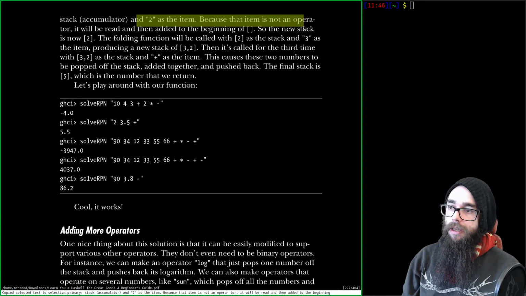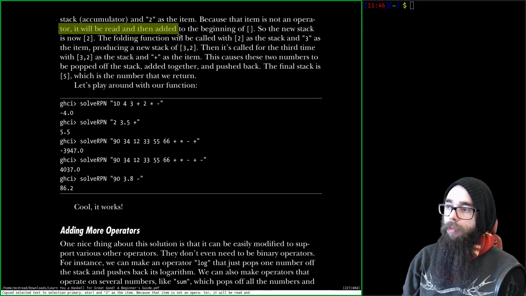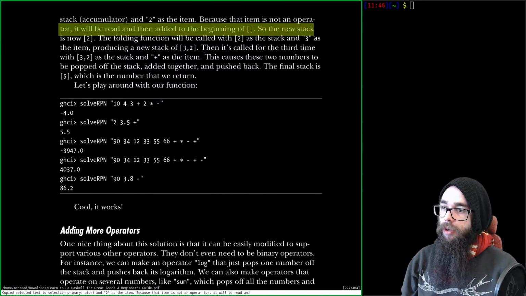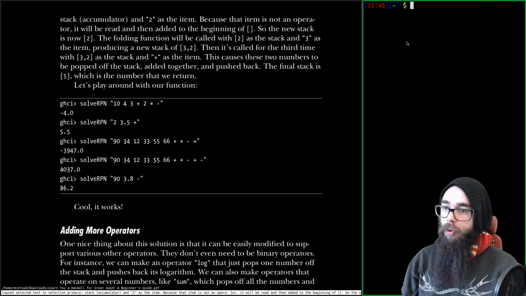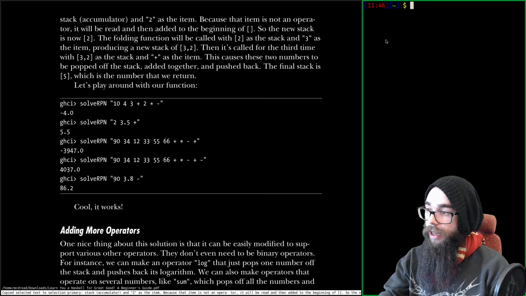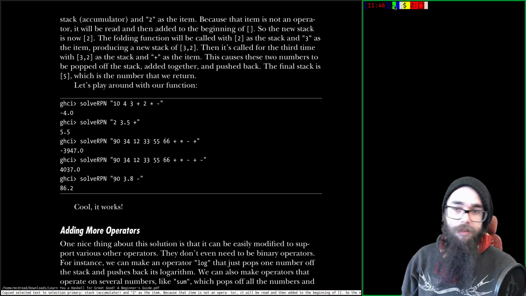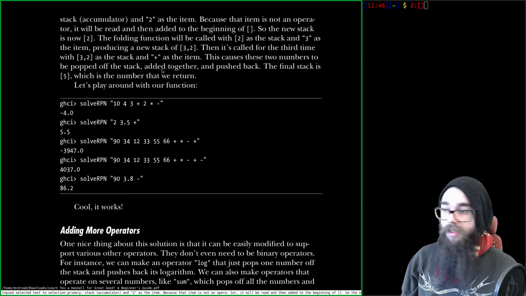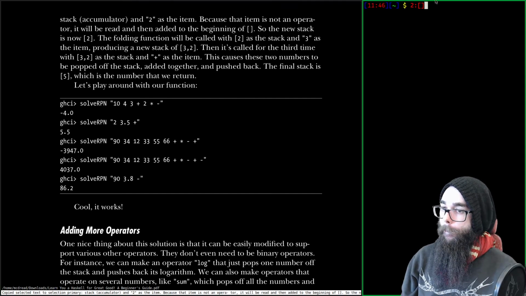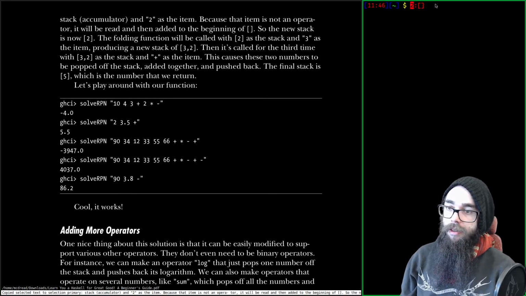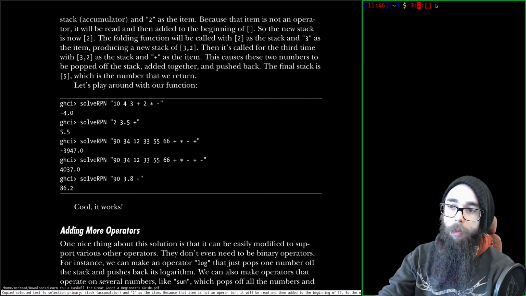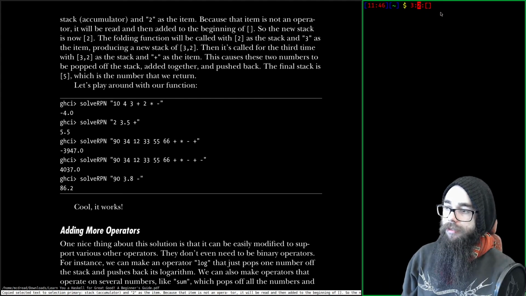Because that item is not an operator, it will be read and then added to the beginning of the list. So the new stack is now 2, or without the syntactic sugar, it's this, right? That's what it looks like. Then we get the 3, we will pop that on the top of the list.